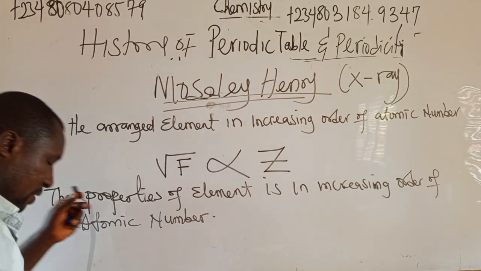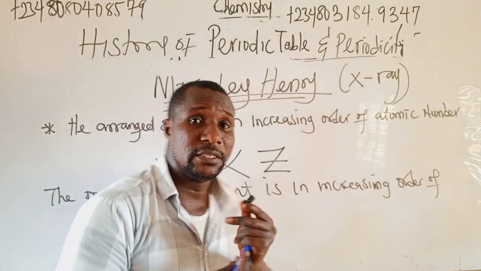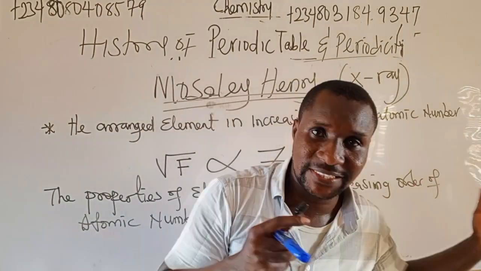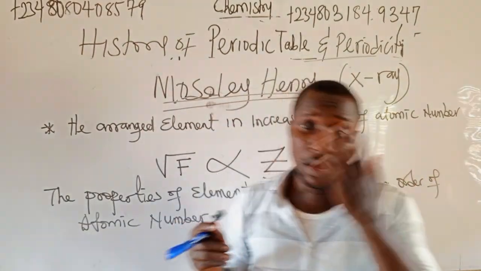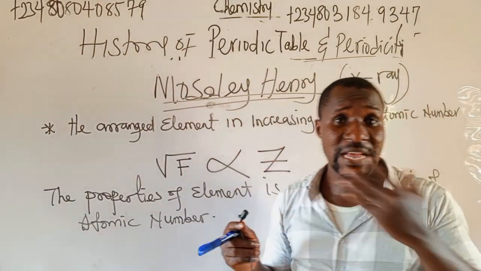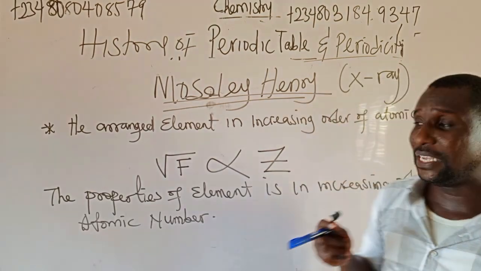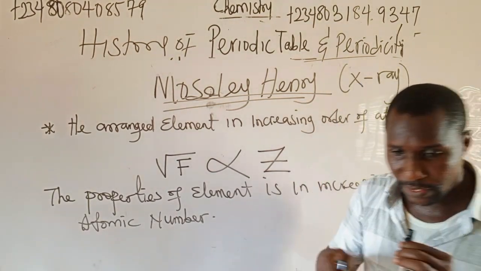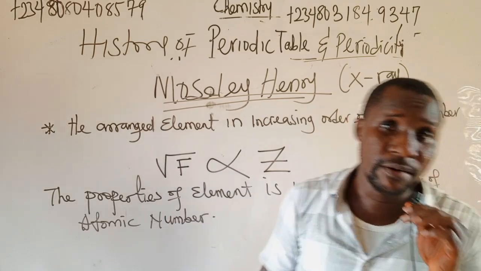Not like Mendeleev, who arranged the properties of elements in increasing order of atomic weight or atomic mass. This one said that the properties of elements should be in increasing order of their atomic number, not atomic weight.